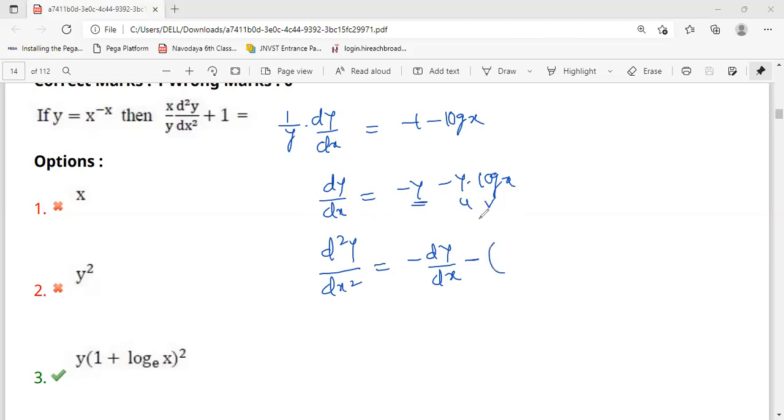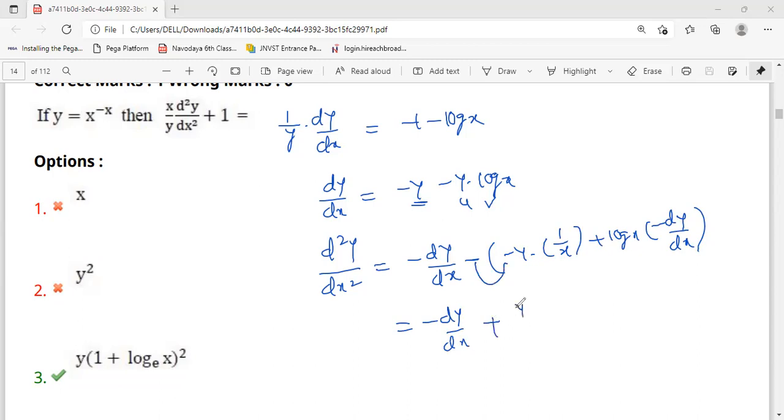Shall I write directly? U into v means this is minus y into the differentiation of log x, which is 1 by x, plus log x into the differentiation of y, which is minus dy by dx. Multiplying out, this will become plus y by x, and this is minus log x dy by dx.